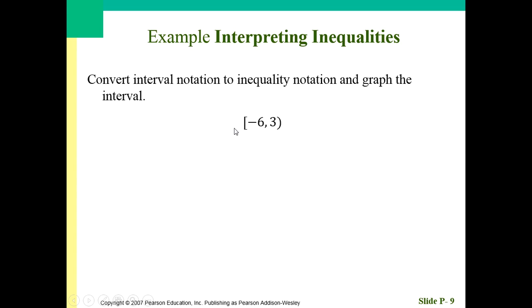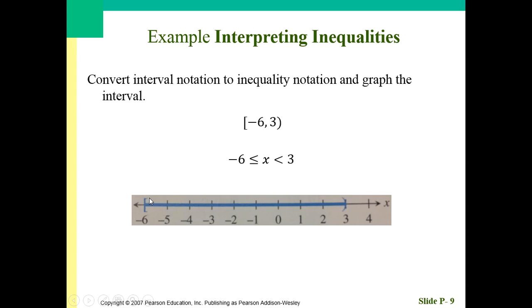So you can see that it's closed at -6, so I know it's going to be a squashed equal sign on the -6 side, and it's open at 3, so no squashed equal sign over there. So my inequality looks like -6 is less than or equal to x is less than 3. And that means when I graph it, I'm going to put a closed bracket at -6 on my number line. I'm going to put an open bracket at 3 on my number line, and of course, color in between because it's everything between -6 and 3. It includes -6, does not include 3.